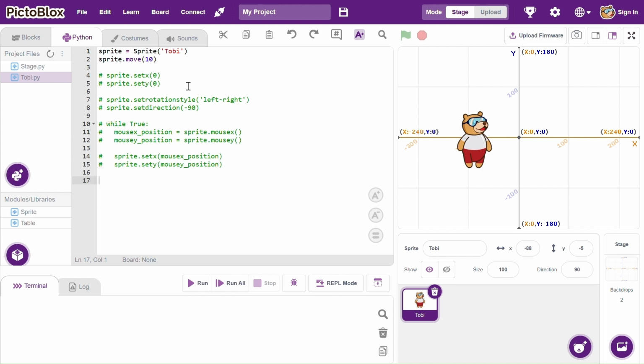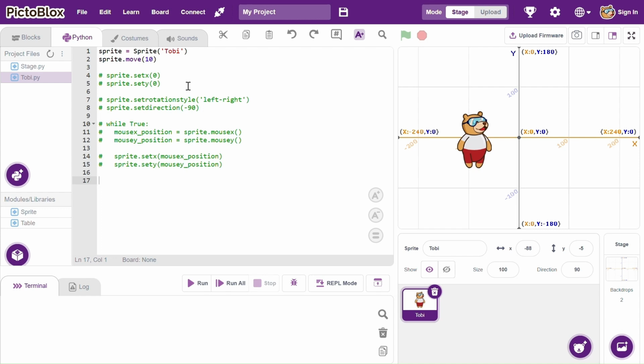So I want to give you something to work on, and we're going to try it together in the next video if you can't do it alone. Try to use Python code to create the first walk cycle animation we created in the Scratch series. I'm going to leave that particular video in the description below so you can look at it and have an idea of what the walk cycle animation looks like, and so you can copy it using Python code.